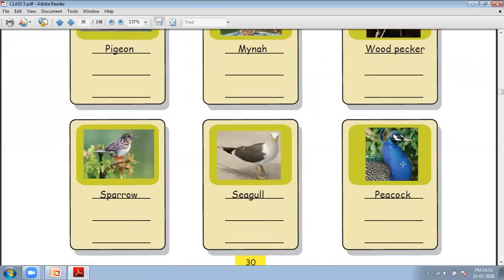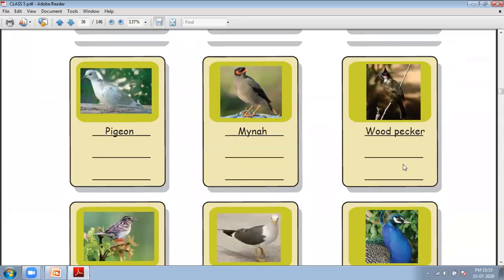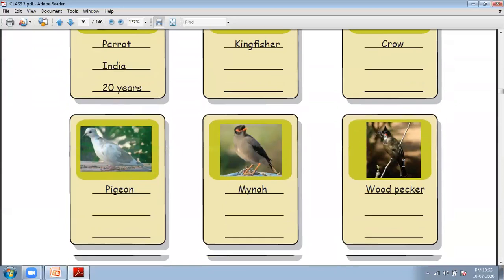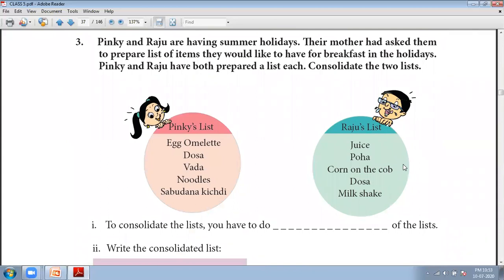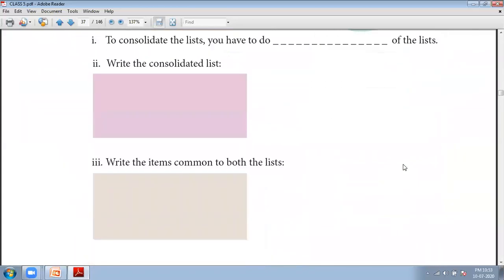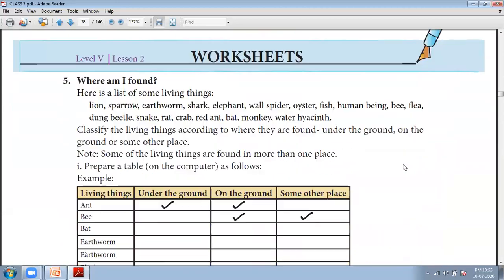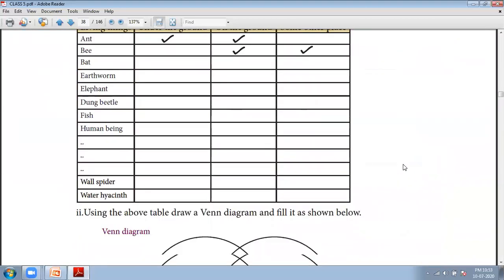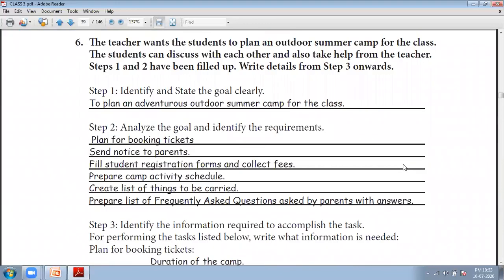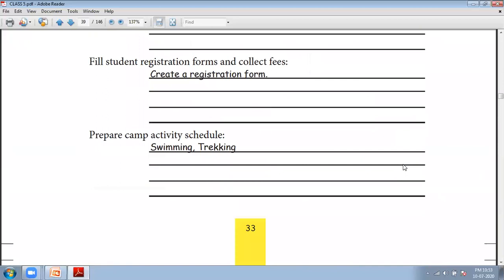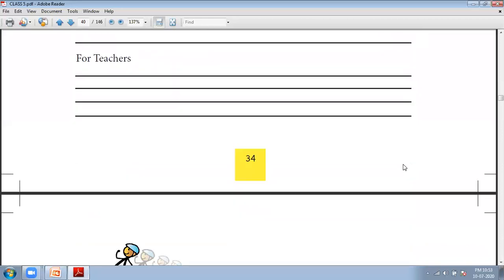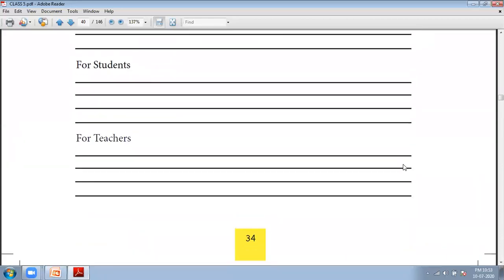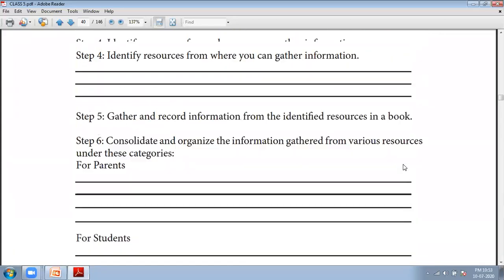Here it is showing. So you have to solve this question, and after that the next question I have already given you in the previous lecture, this question number 3. So I hope all of you have done this. And question number 5 I have already given you in the previous lecture. And the last question, question number 6, I have already given you in the previous lecture. So your worksheet has been completed, as well as the syllabus for PT1.